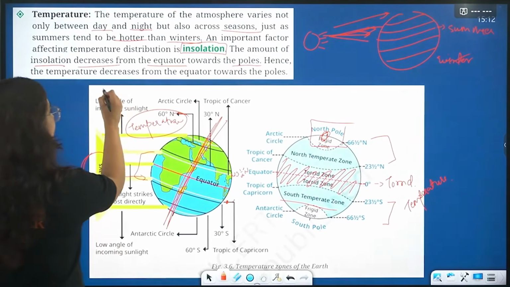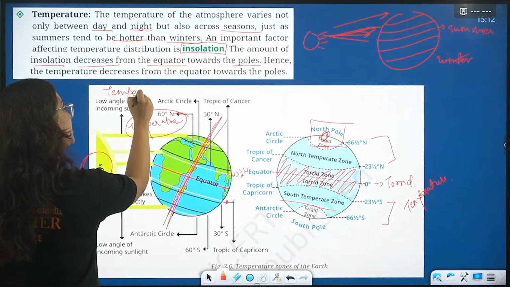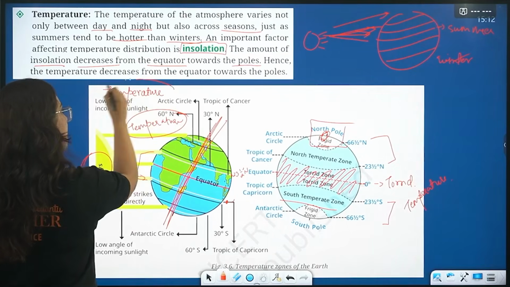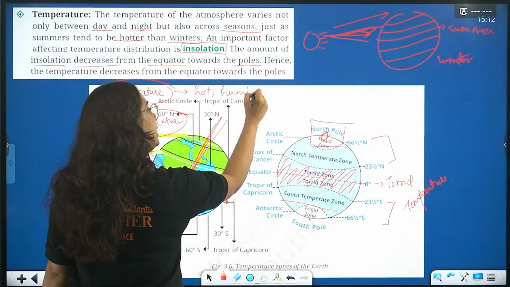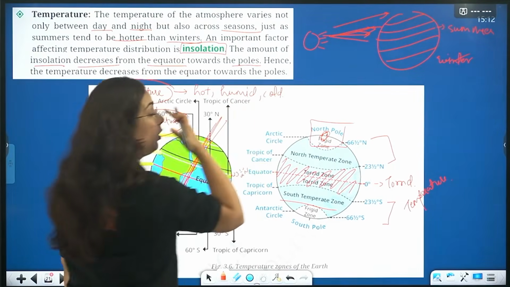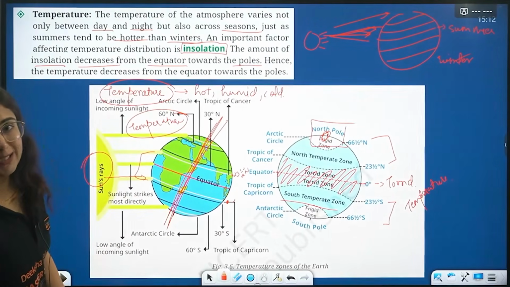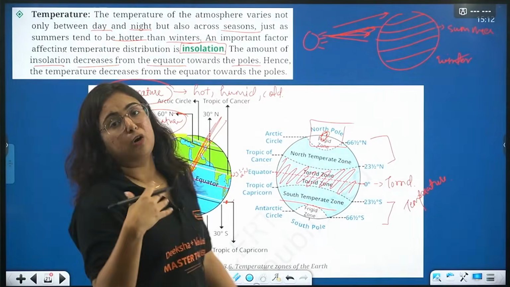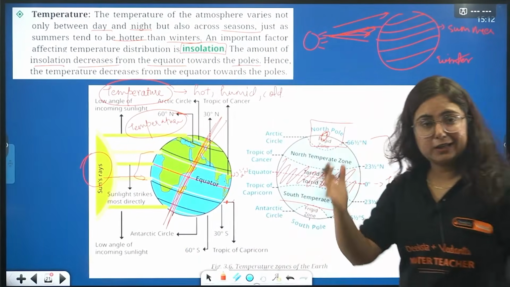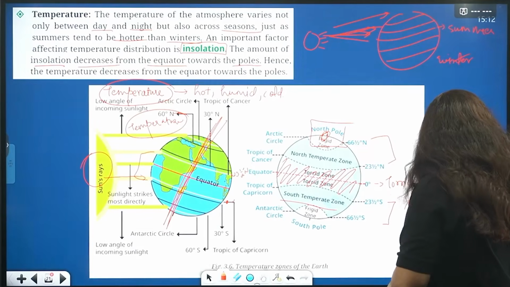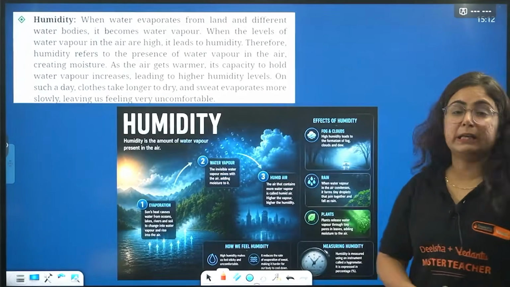The degree of temperature, the degree of insolation affects whether it is a hot day, humid day, or a cold day, a hot season or a cold season, winter season or summer season. Okay, the first element is clear in your mind? I hope that it is clear and no doubt remains.